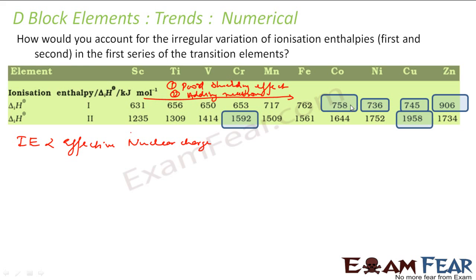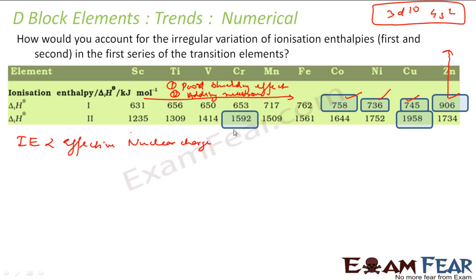But then gradually the effective nuclear charge decreases because the shielding effect becomes more prominent, right? Thus it is easy to pluck electrons, and the first ionization energy values actually decrease. You see here. For zinc, the electronic configuration is pretty stable. Zinc is 3d10 4s2. It won't want to lose an electron, and thus zinc has a very high value of first ionization energy.